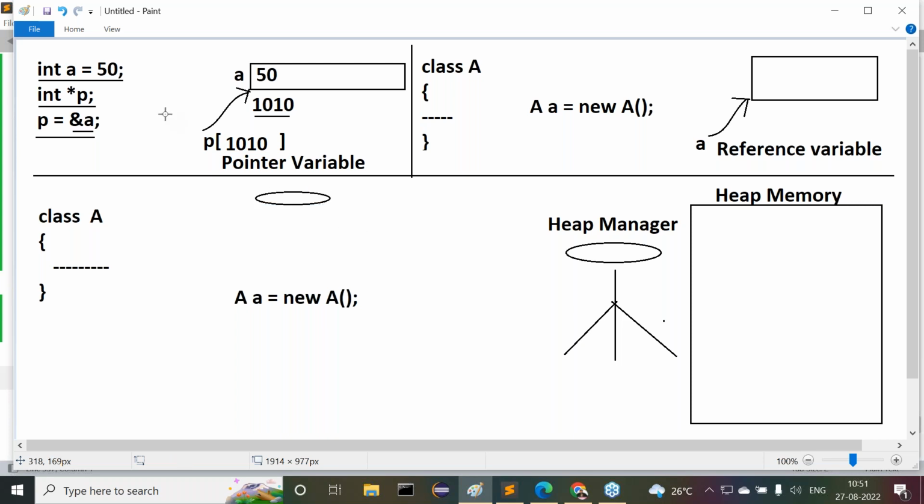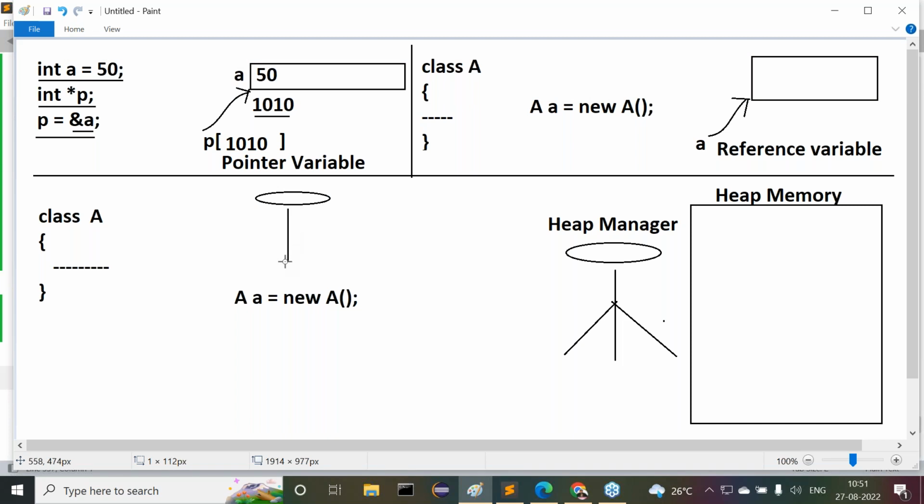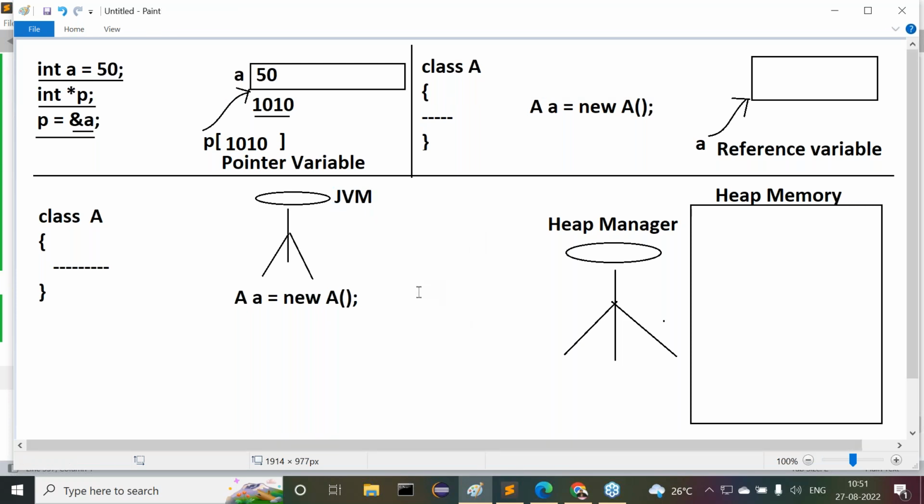Come on, guys. Who is executing Java code? JVM. JVM is executing our Java code. So here one more person is available. Who is the JVM? Java Virtual Machine.